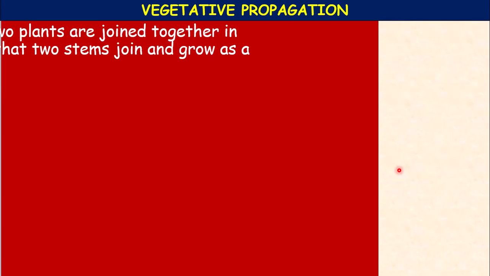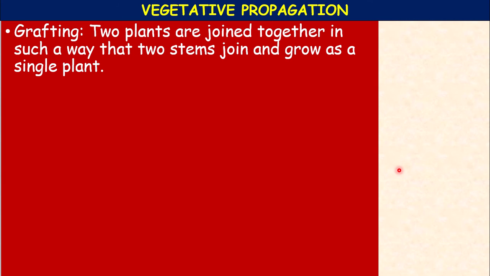Next, grafting. Grafting is different from cutting and layering, because in cutting and layering only one plant is involved, but when it comes to grafting, two plants are joined in such a way that two stems unite and grow as a single plant. The success of grafting depends upon the formation of new tissue between the two plants belonging to the same species.